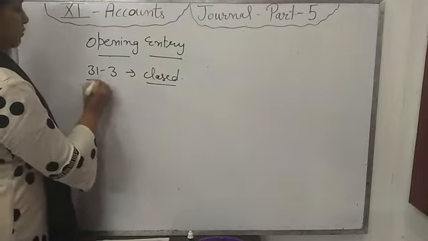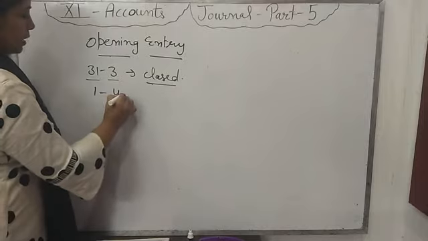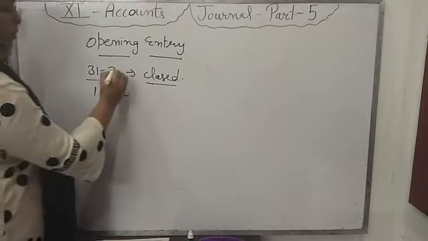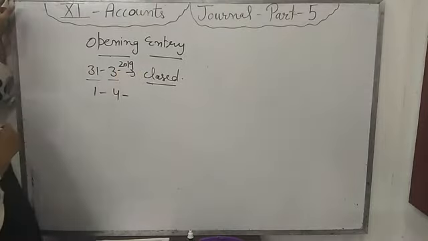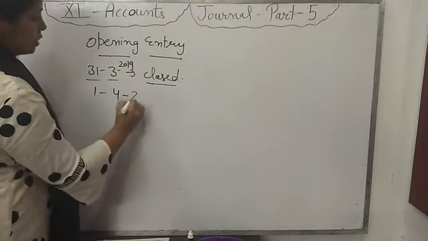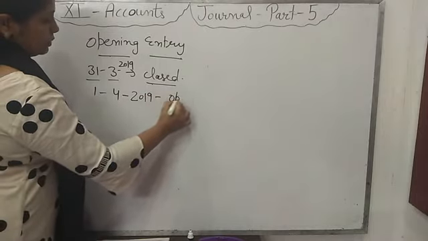So on 31st March accounts are closed, and again on 1st April of that year. For example, on 31st March 2019 accounts are closed, then on 1st April 2019 accounts are opened again.